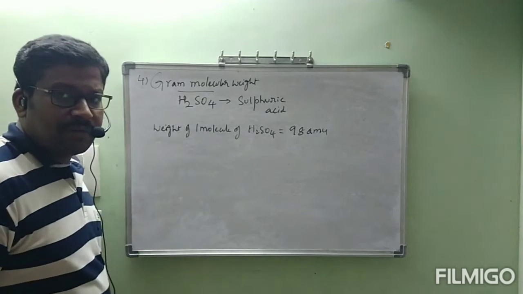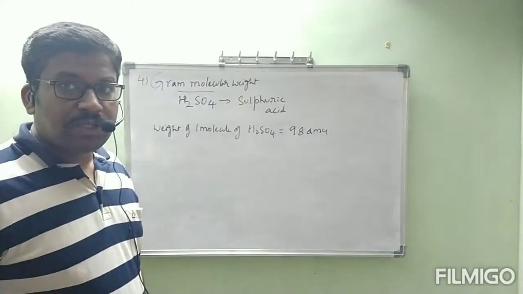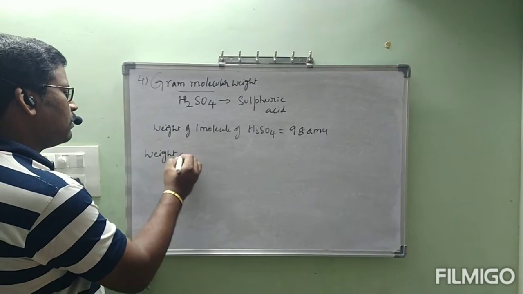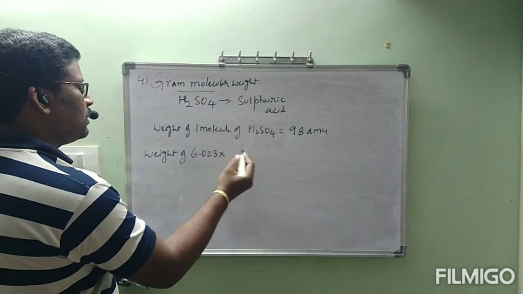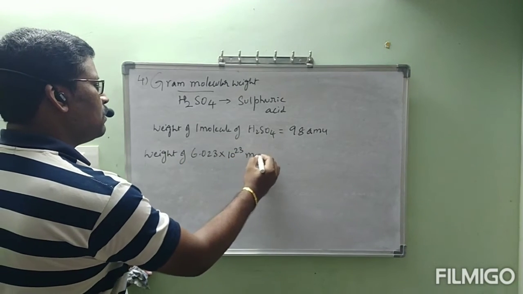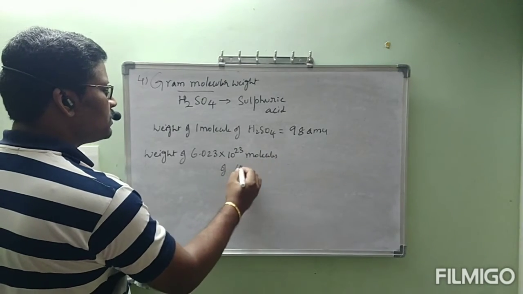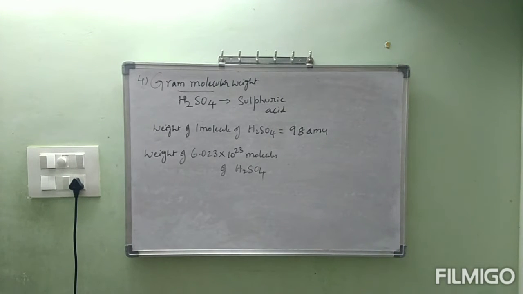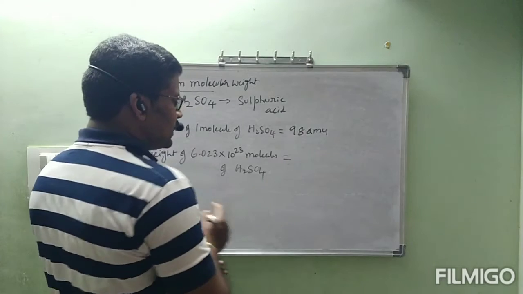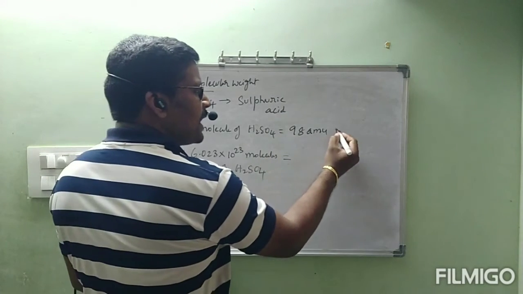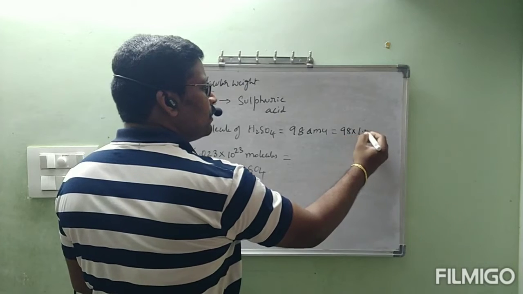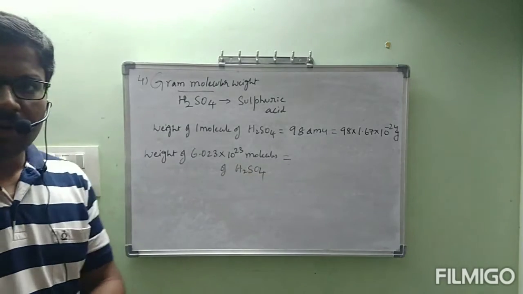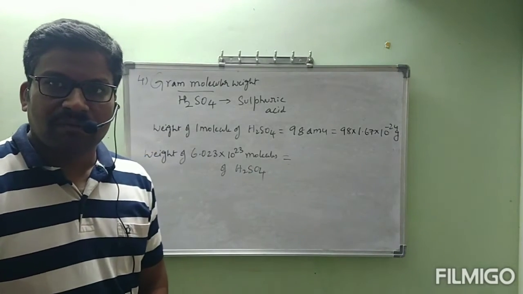Then what is the gram molecular weight definition? Weight of 6.023 into 10 power 23 molecules. Then weight of 6.023 into 10 power 23 molecules of H2SO4 is equal to, see, this into this one. What is meant by 98 AMU? 98 into 1.67 into 10 power minus 24 grams. Instead of AMU, I wrote 1.67 into 10 power minus 24 grams.